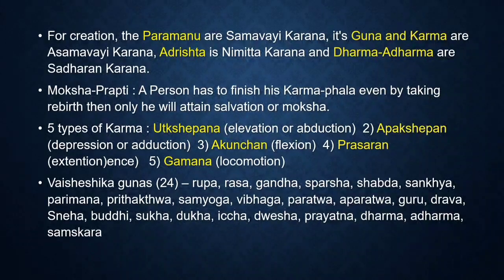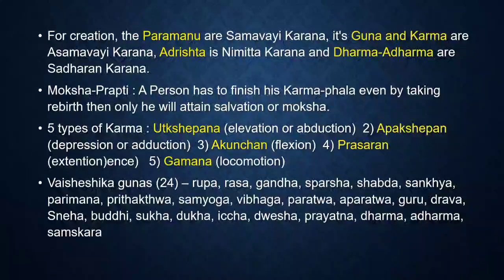Then 5 types of karma have been explained, like Utshepana, elevation or abduction, Apakshepana, adduction or depression, Akunchana, flexion, Prasarana, extension, and Gamana, locomotion. And then the 24 Vaisheshika gunas have been explained.